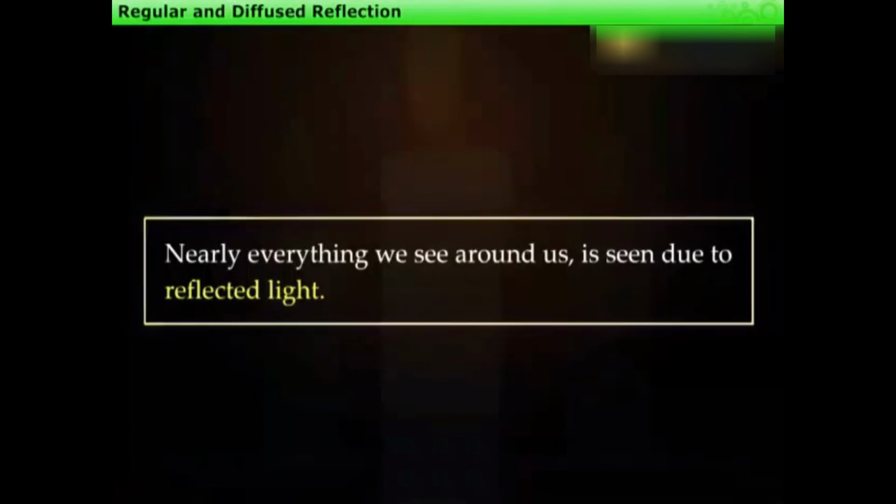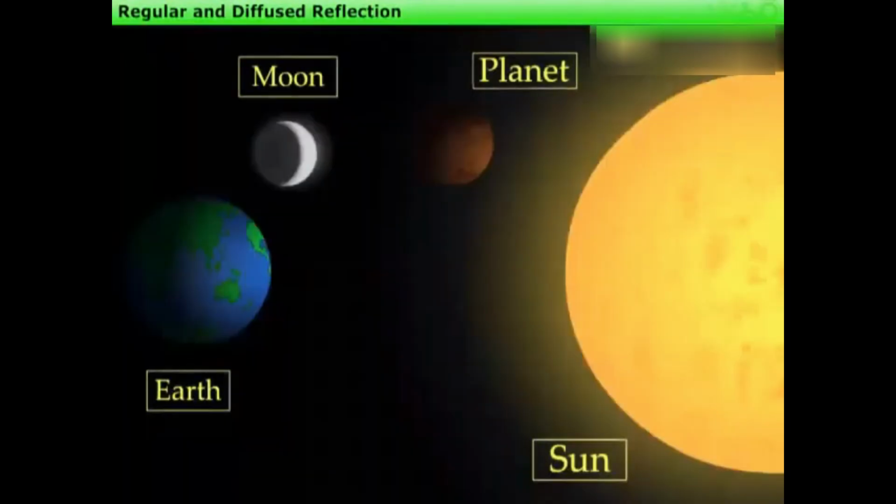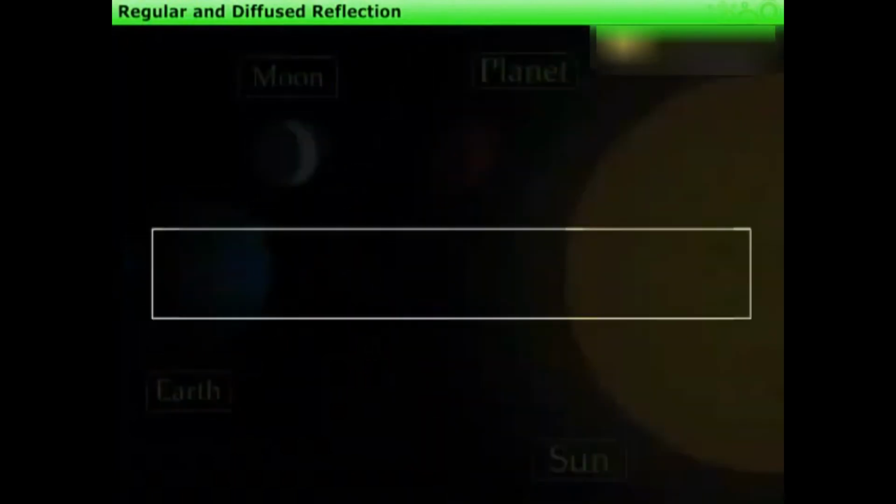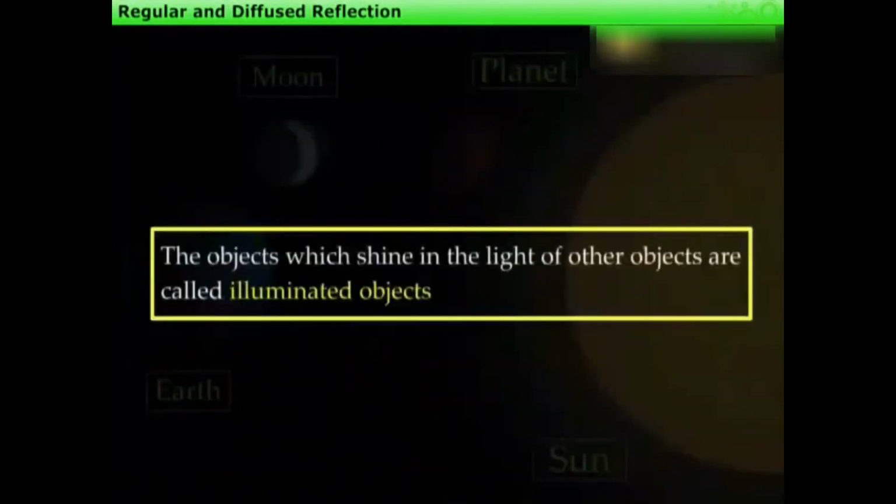Nearly everything we see around us is seen due to reflected light. For example, the moon and the planets receive light from the sun and reflect it. That is why we see them. The objects which shine in the light of other objects are called illuminated objects.